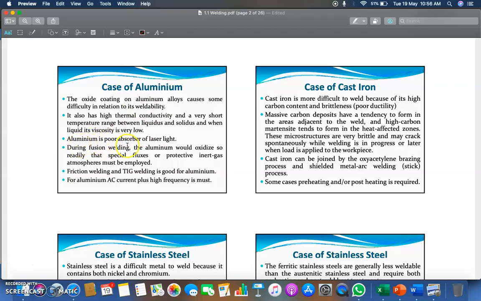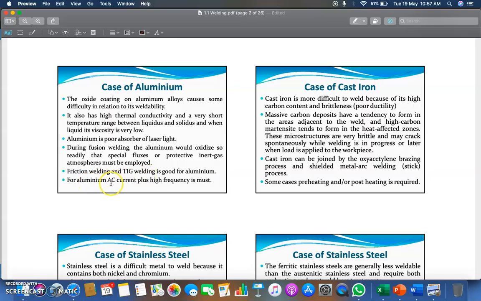Aluminum is a very poor absorber of laser light. That's why whenever you are doing the welding process, it may reflect, which means you are not able to build properly. During fusion building, aluminum would create some oxidizing agents, so special fluxes or protective inert gases should be used to build this aluminum. Friction building and TIG welding are good for aluminum. These are the two building processes which are preferred for aluminum.